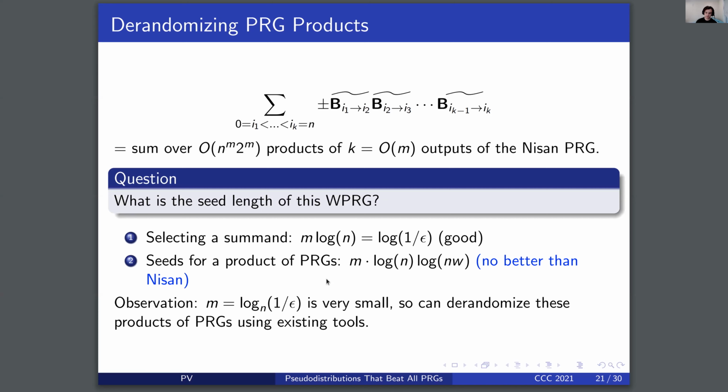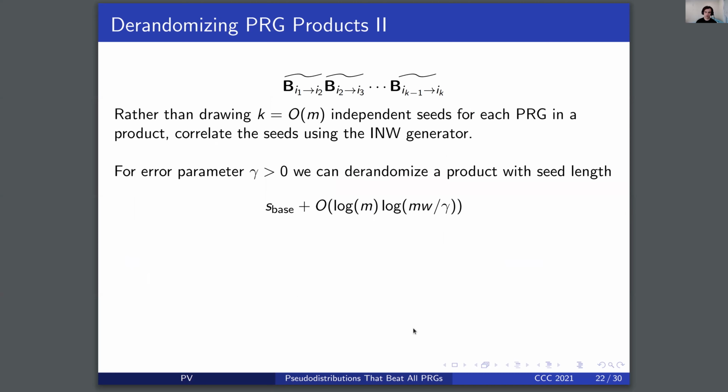Luckily, we can observe that m, which is equal to log base n of 1 over epsilon, is very small, and so we can derandomize these products using existing tools. Rather than drawing order m independent seeds for each PRG, where here we just fix a single product, we can correlate these seeds using the INW generator. For some error parameter gamma greater than 0, we can derandomize one of these products with seed length s base, where this is the seed length for a single Nisan PRG in the product, plus order log m times log mw over gamma.